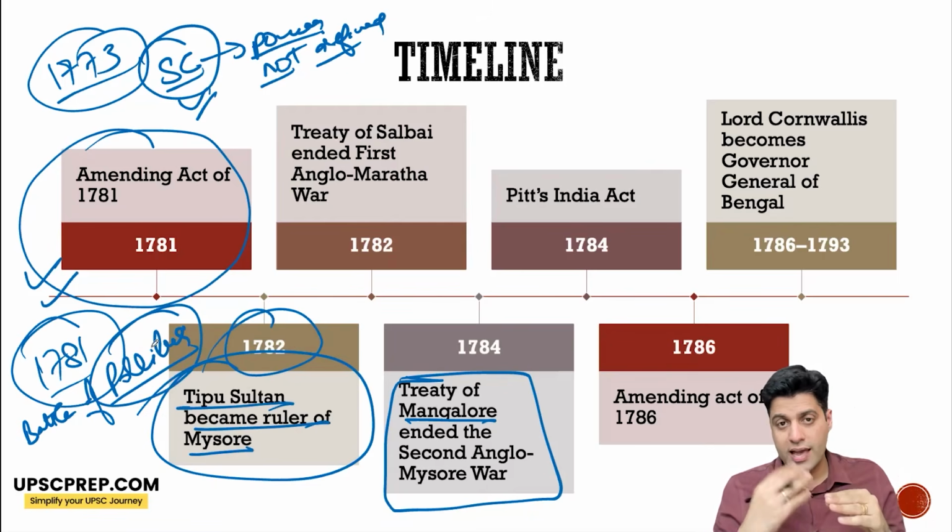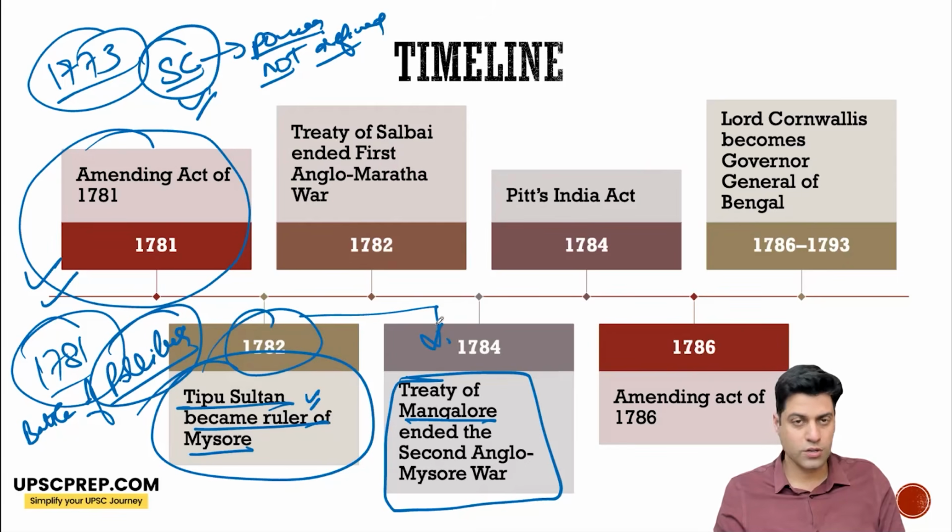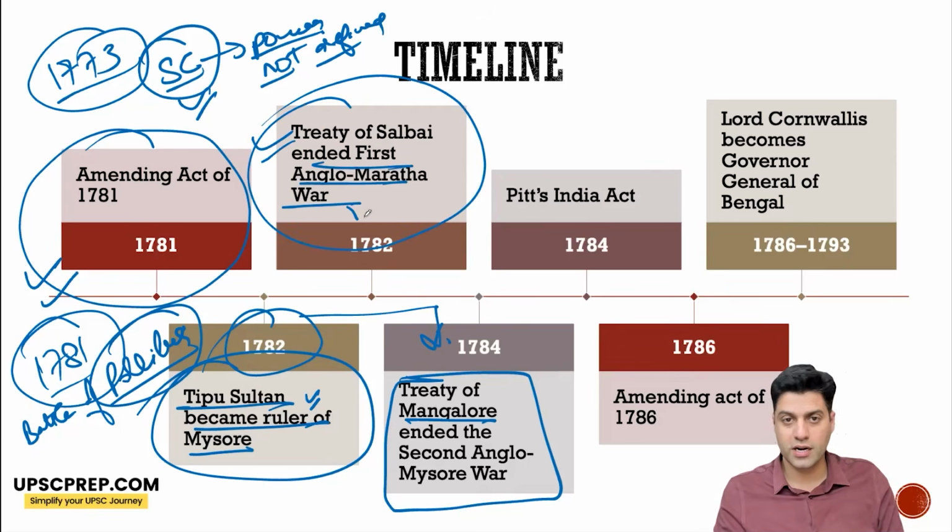So Tipu Sultan carried on the Second Anglo-Mysore War, and this ended with the Treaty of Mangalore, which I talked about. Okay. And as I already talked about earlier, Treaty of Salbai ended the First Anglo-Maratha War as well.